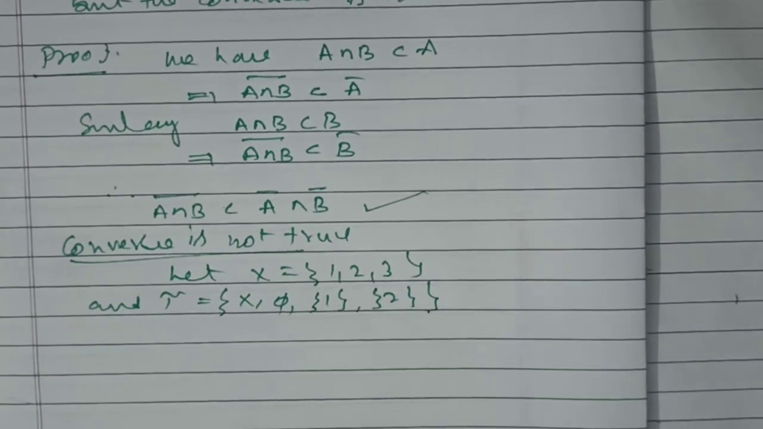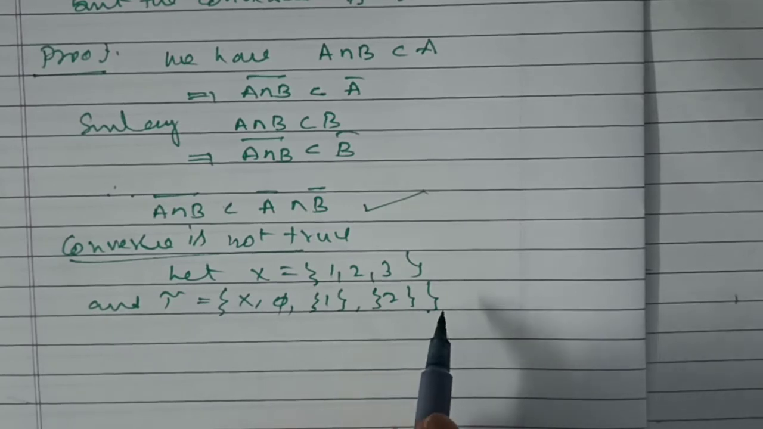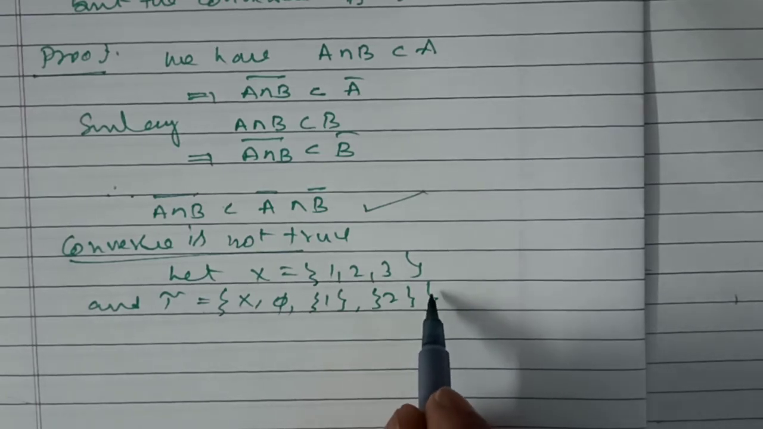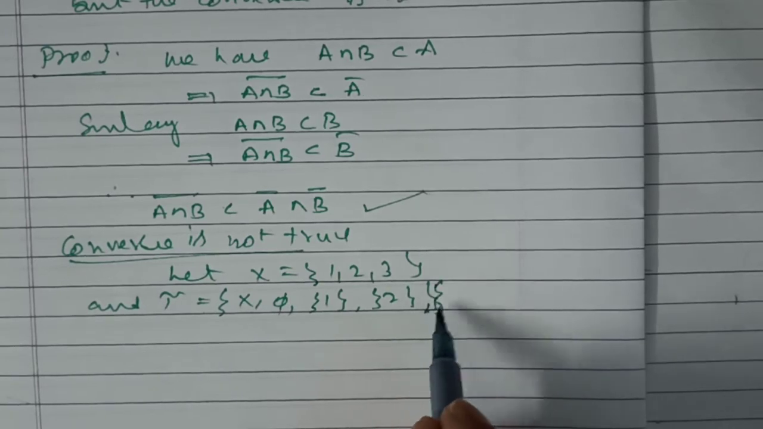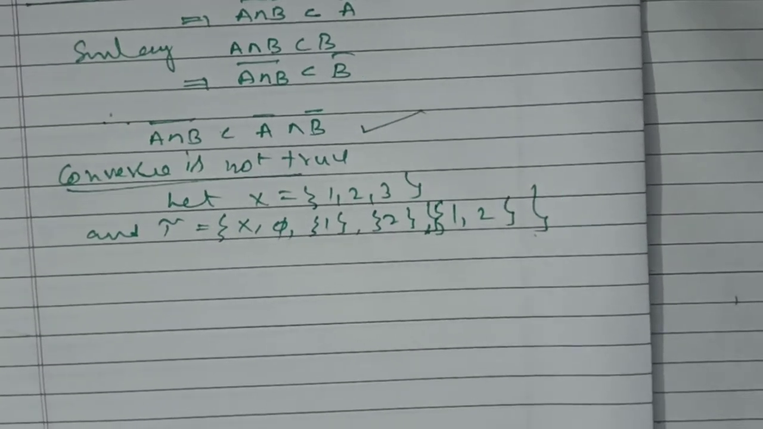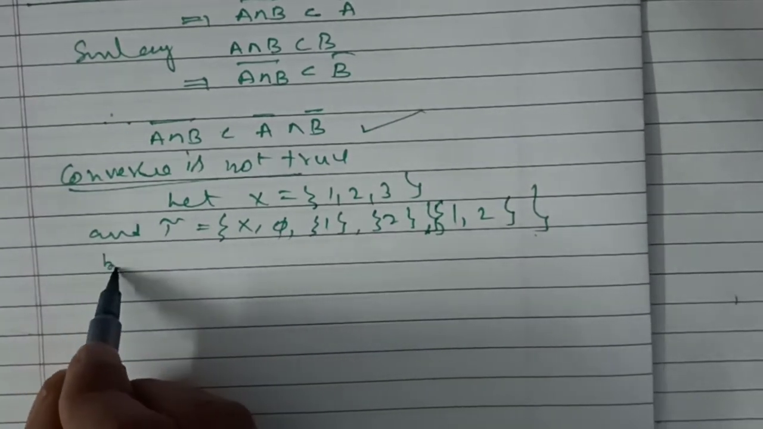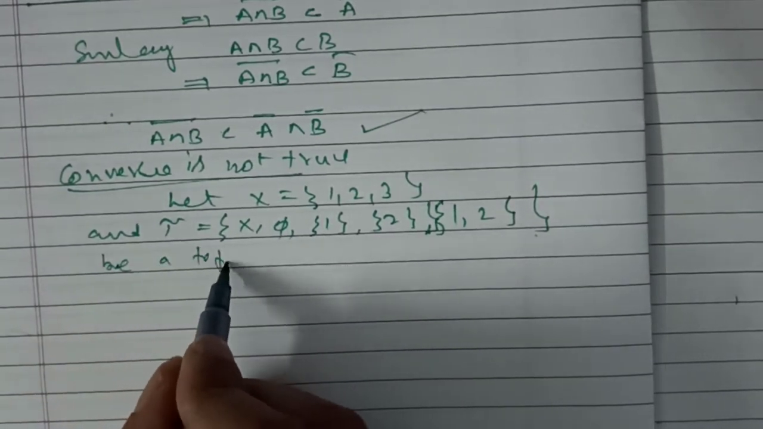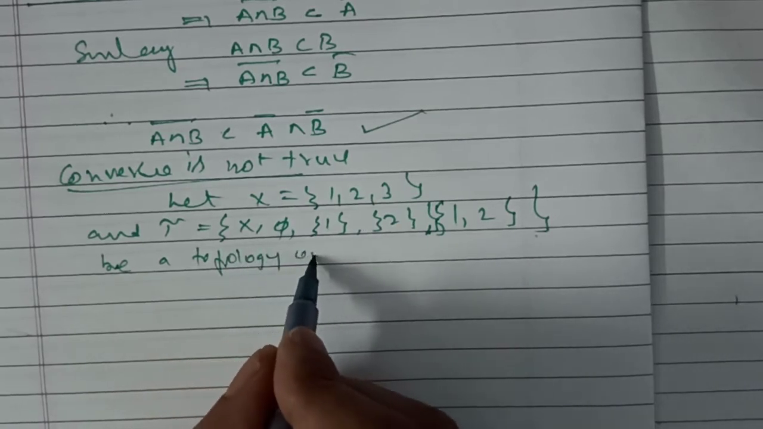This is not a topology. No, it cannot be a topology, and it is also one of the elements. This cannot be a topology. It is {1, 2}. Next, let τ be a topology on X.